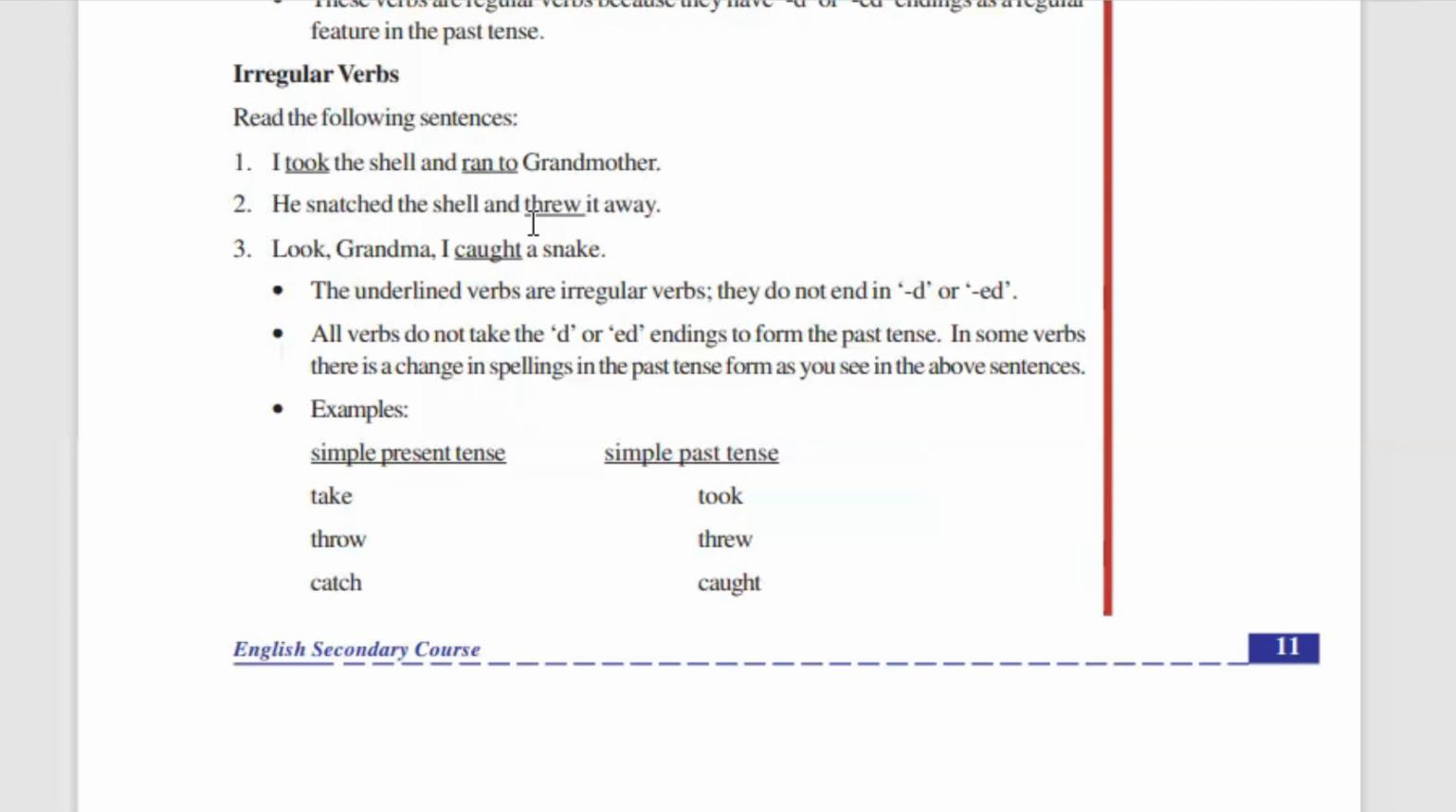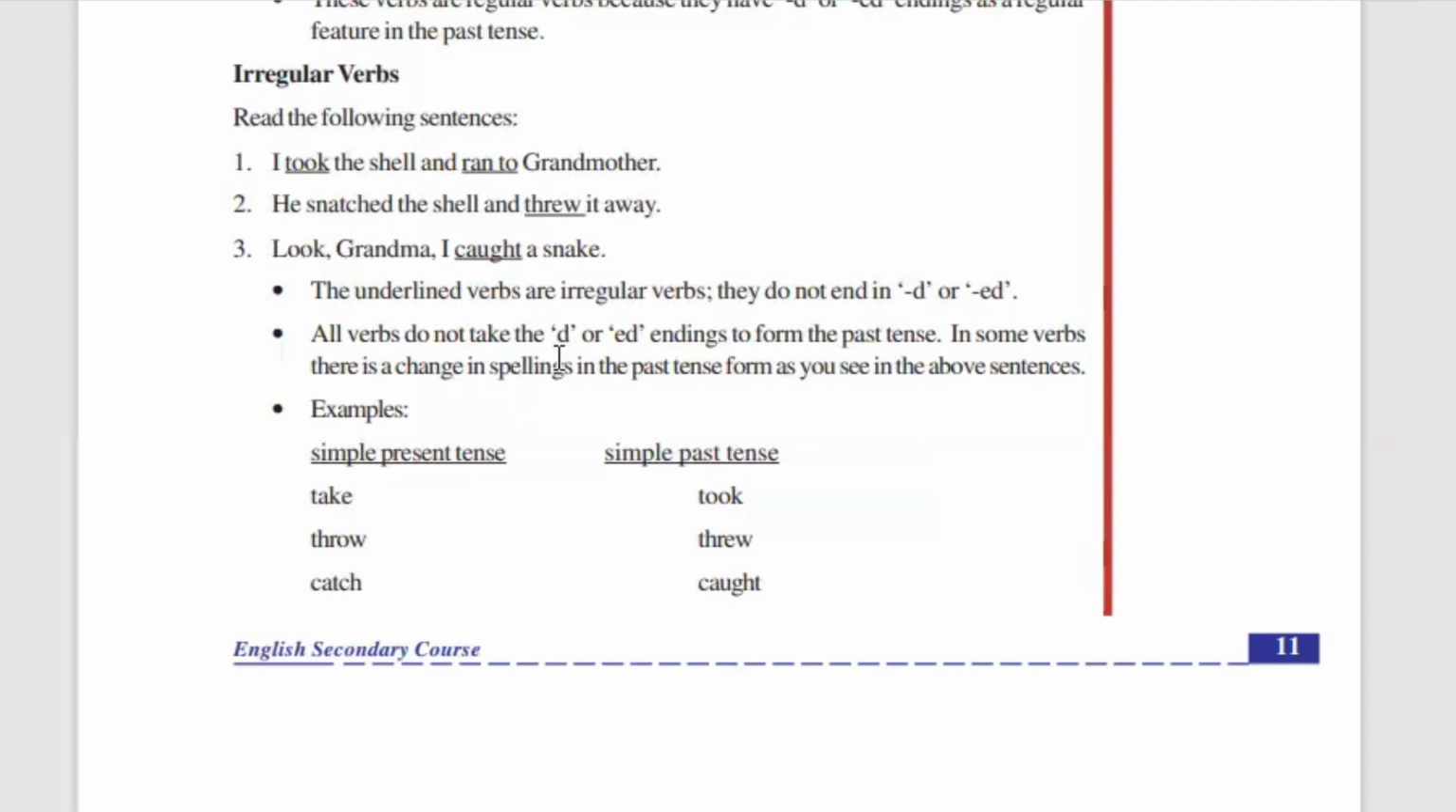You got it? Yeah. So when a simple past tense verb does not have a D or ED ending, it is called an irregular verb. To learn more and more simple past tense verbs, it will only happen through practice. When you practice more, when you study more, automatically it will become identifiable for you.